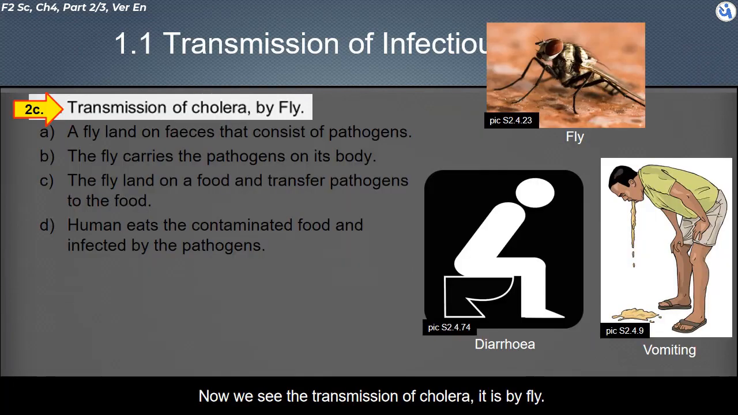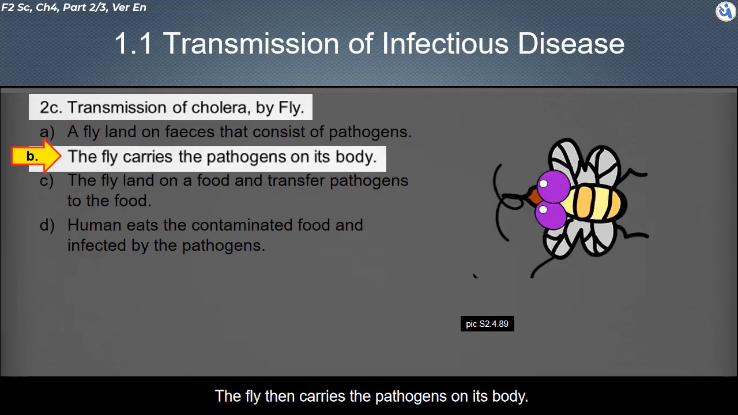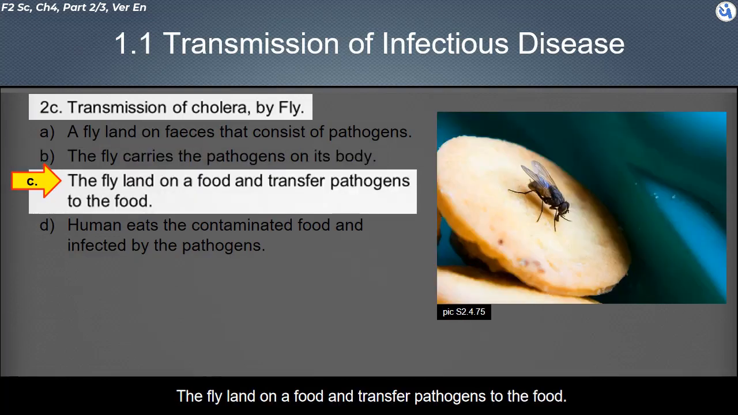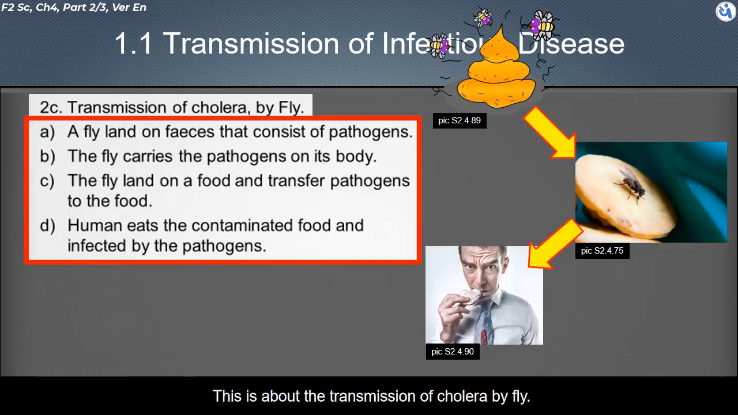Now, we see the transmission of cholera, by fly. The transmission of cholera starts with a fly landing on feces that contain pathogens. The fly then carries the pathogens on its body. The fly lands on food and transfers pathogens to the food. A human eats the contaminated food and is infected by the pathogens. This is about cholera by fly.